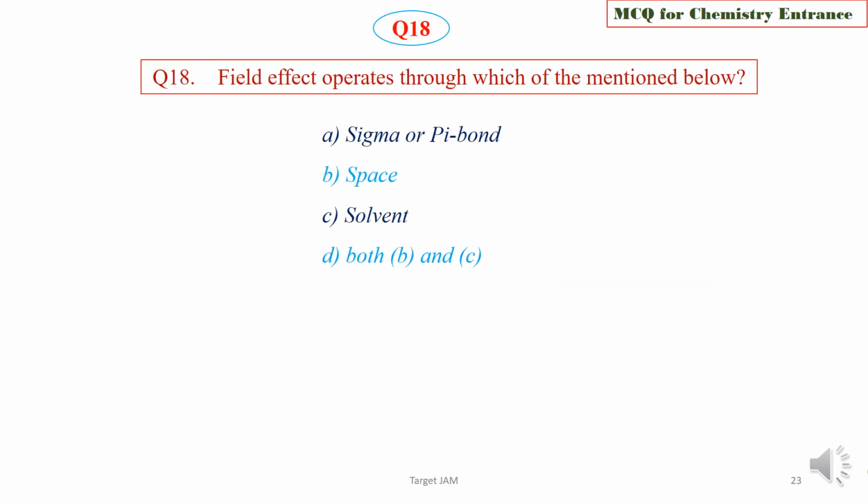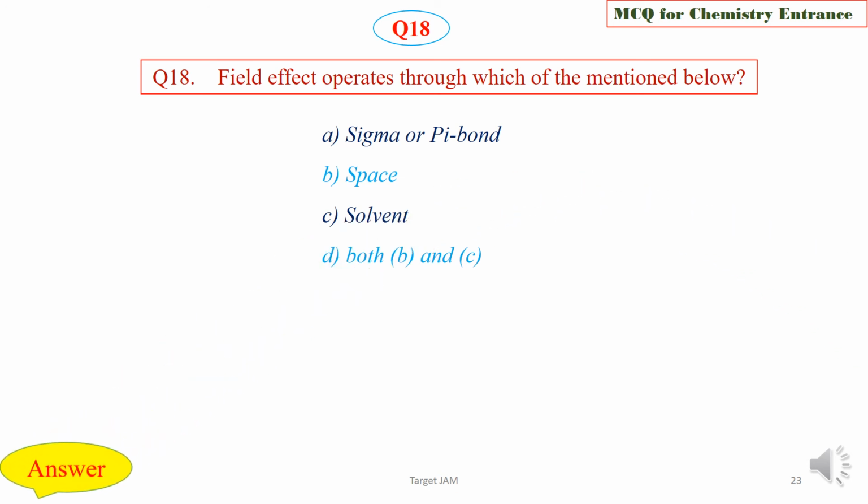Question 18. Field effect operates through which of the mentioned below? Sigma or pi bond? Option B, space. Option C, solvent. Option D, both B and C. Among the four options, through which the field effect operates, choose the correct one.